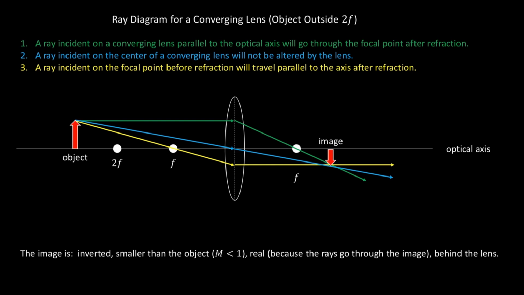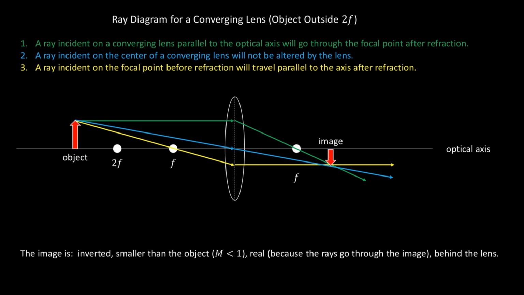And what we see here is my object was outside twice the focal length of the lens, and my image was inverted, it was smaller, and it had a magnification less than 1 because it's smaller, and it's real. And the reason why the image is real is because the rays go through the image. If the rays that produce the image were reflected rays, then the image would be virtual.